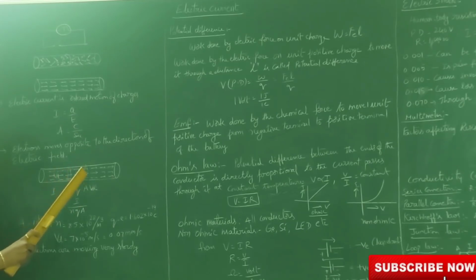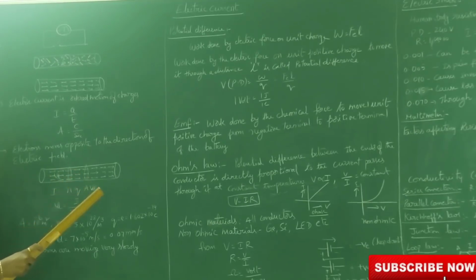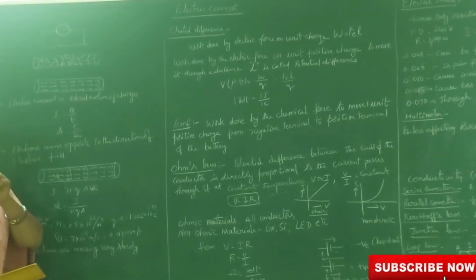Here A Vd gives you the volume of the cross section. If you observe from here to here, this is the length and this is the area. Area into length gives you the volume. The speed of the charged particle gives the distance travelled in 1 second.